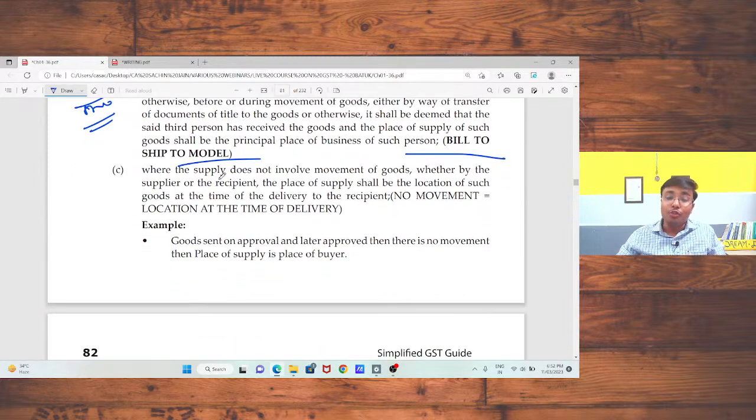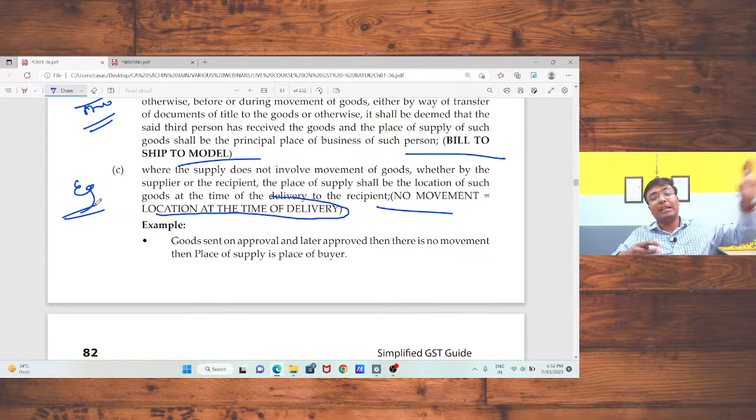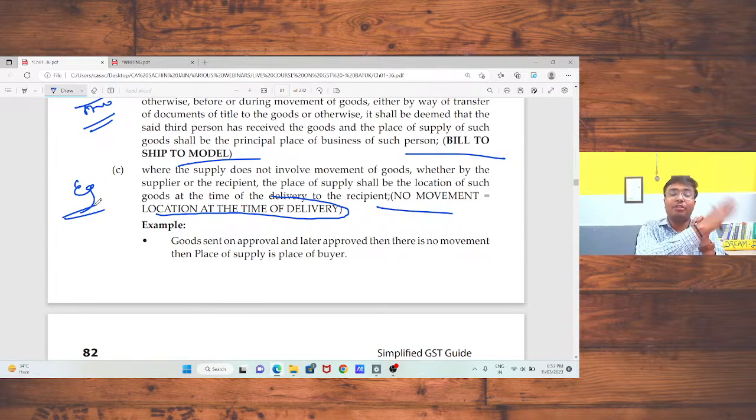Where there is no movement, in that case the location at the time of delivery of goods. That means, sir, take an example. If I had supplied goods to Gujarat under a sale or approval model, and after 4 months my buyer said, sir, I am going to buy that product. In that case, at that time there was no movement of goods, but the goods were already stored at the place of my buyer. So in that case, the location at the time of delivery will be treated as the place of supply. Okay, sir, because at that time my goods were stored in Gujarat itself, so IGST should be charged.